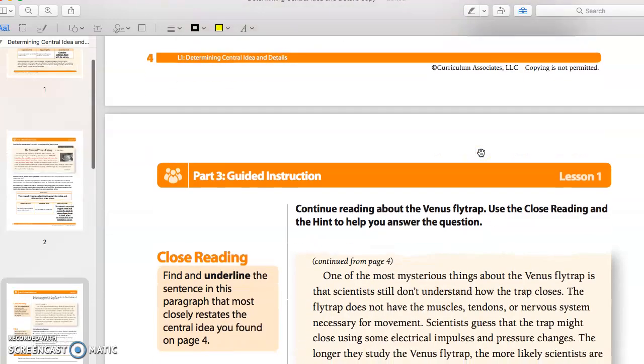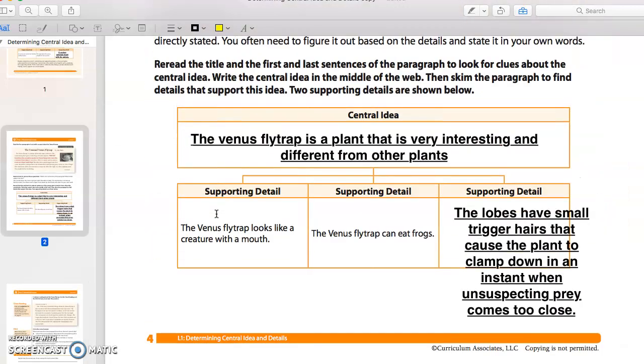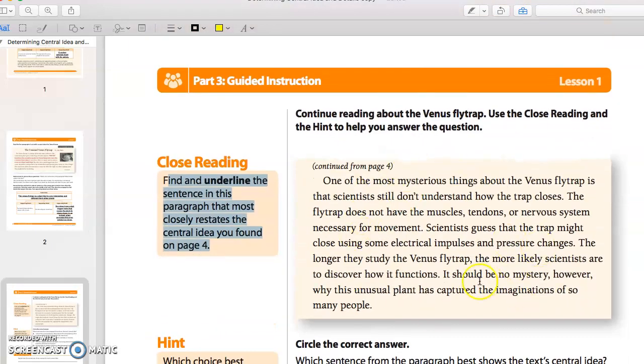Okay? So going down, continue reading, use the close reading hint. Find and underline the sentence in this paragraph that states your central idea. So we have to look back. What's our central idea? It's a plant that is interesting and different from other plants. So which one of these makes us feel like it's interesting and different from other plants?